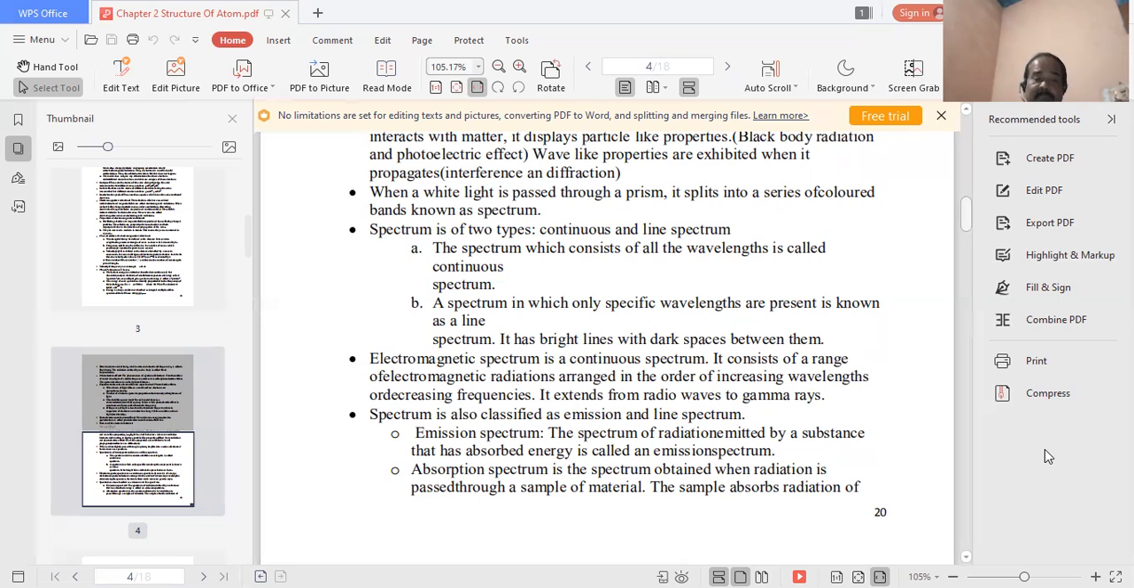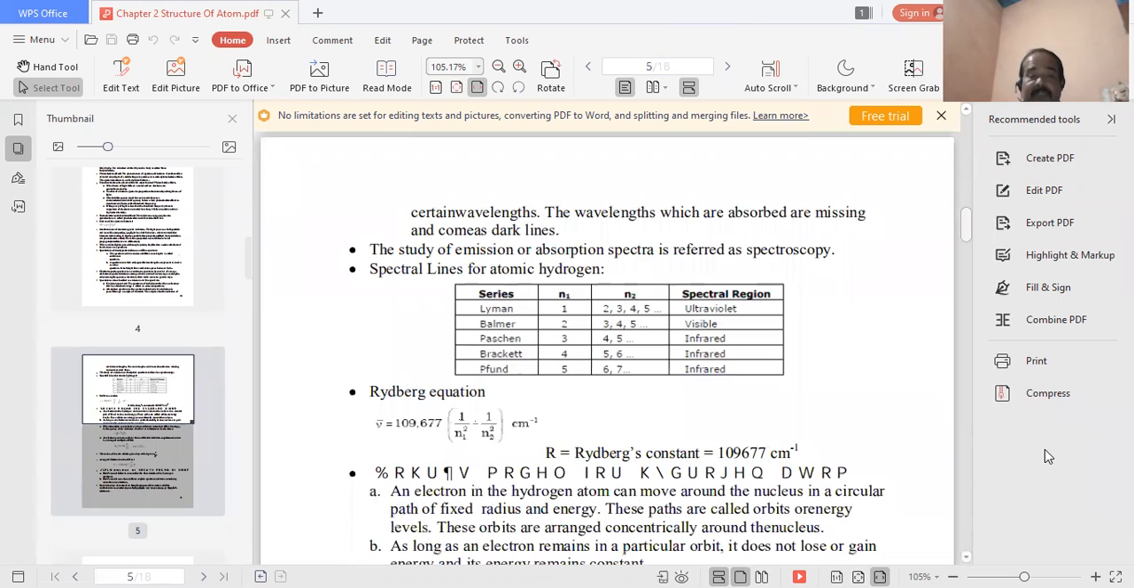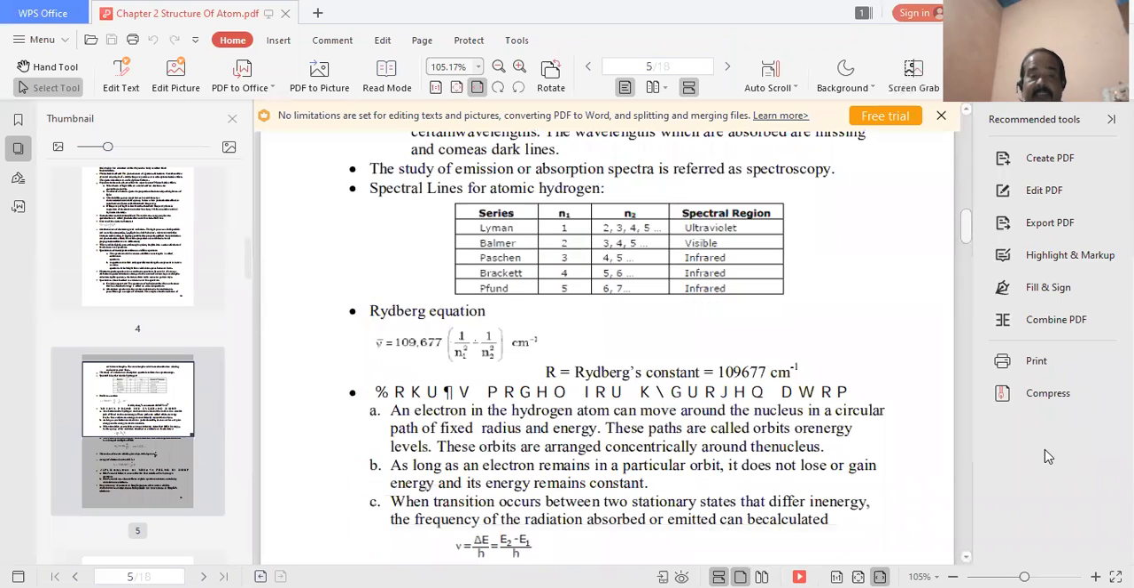Also, third point, a spectrum is classified as an emission spectrum and an absorption spectrum. Number one, the emission spectrum is the spectrum of radiation emitted by a substance that has absorbed energy. And the absorption spectrum is the spectrum obtained when radiation is passed through a sample of material. The sample absorbs radiation of certain wavelengths, and the wavelengths that are absorbed are missing and come as dark lines. The study of emission or absorption spectra is referred to as spectroscopy.